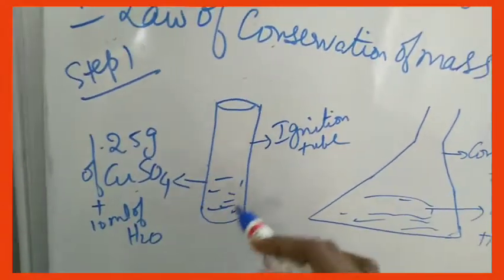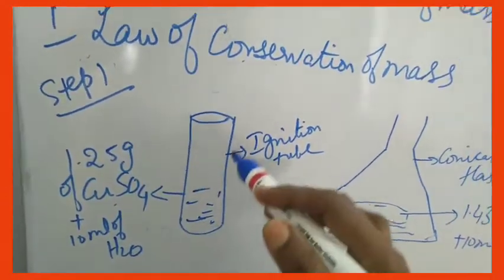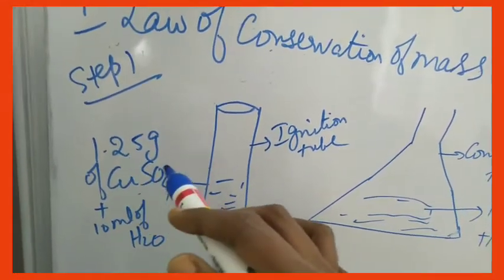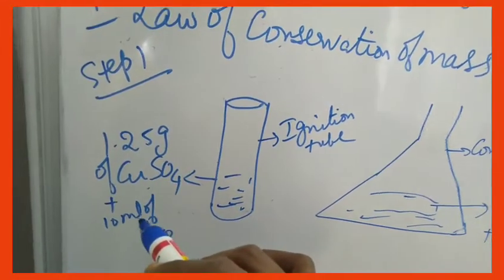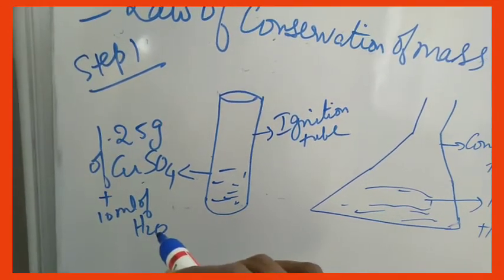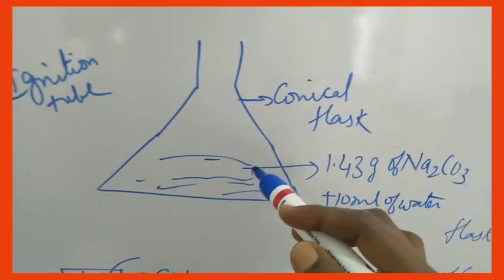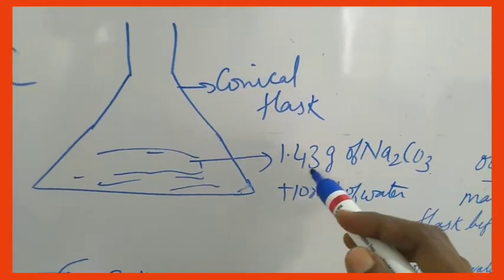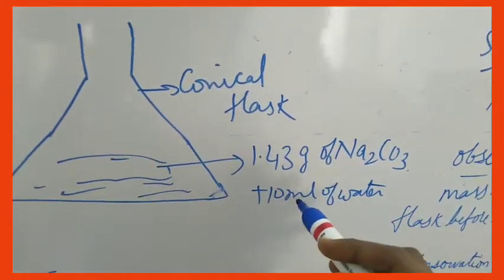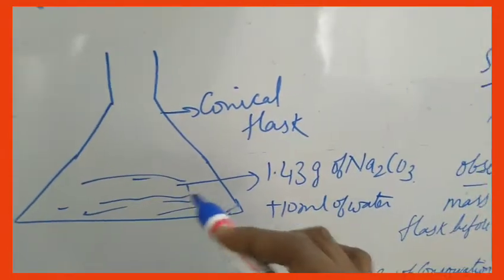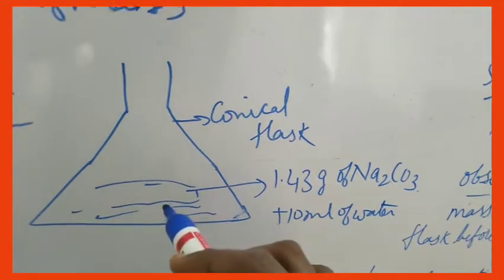First we are going to take an ignition tube. It is simple, like a small test tube, and in that we have taken some 1.25 grams of copper sulfate, and to that we added 10 ml of water so that it forms a solution of copper sulfate. In a conical flask we have taken 1.43 grams of sodium carbonate and mixed it with 10 milliliters of water, and it forms sodium carbonate solution. Na2CO3 is the formula of sodium carbonate.